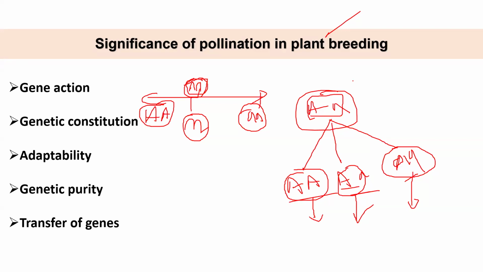If you are taking an F2 population, you will get all kinds of gene action, so you cannot say it is like that. But if you take an inbred population for that same trait, you will have additive gene action only. So it depends on population and trait. That's why we keep on studying that for each and every one.